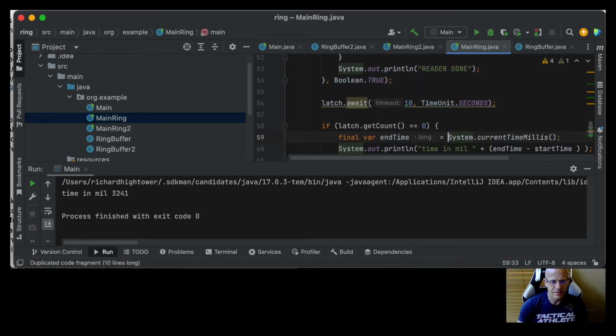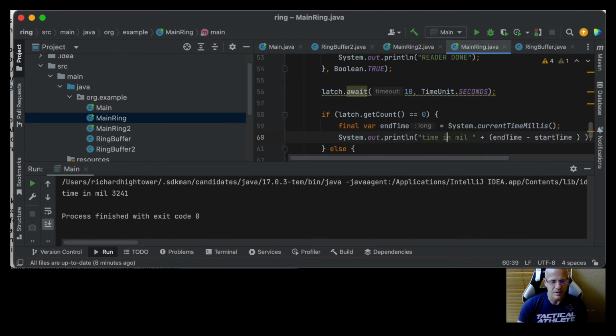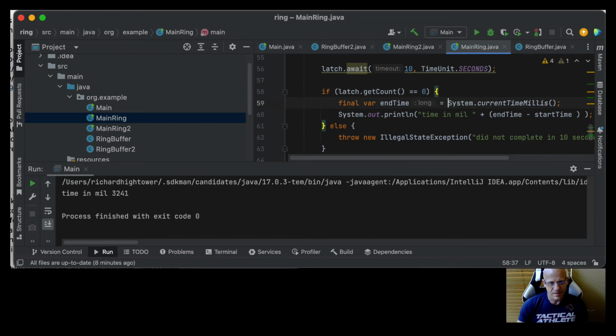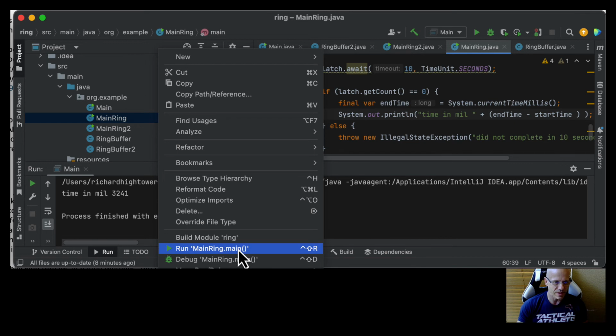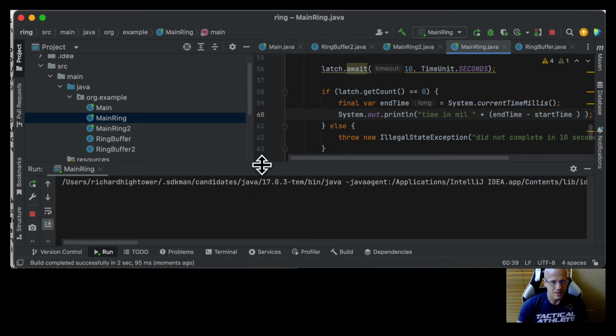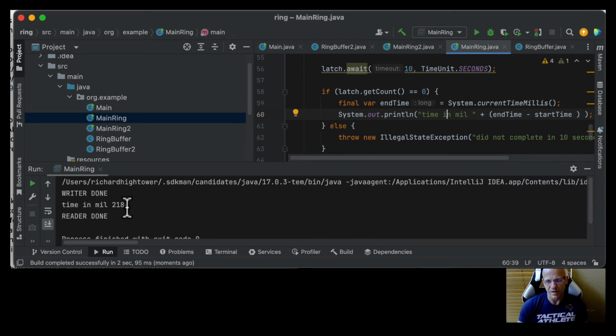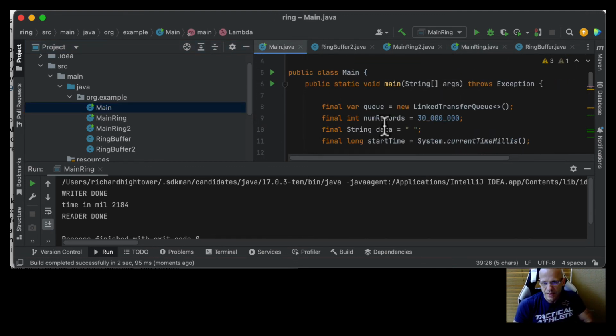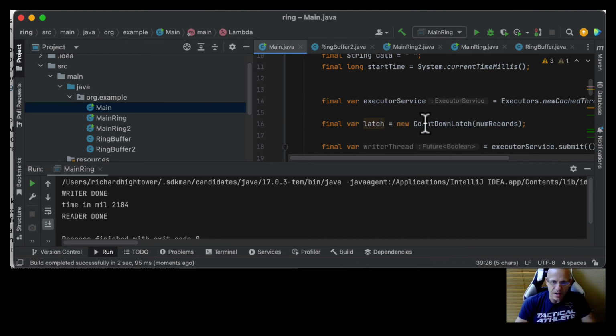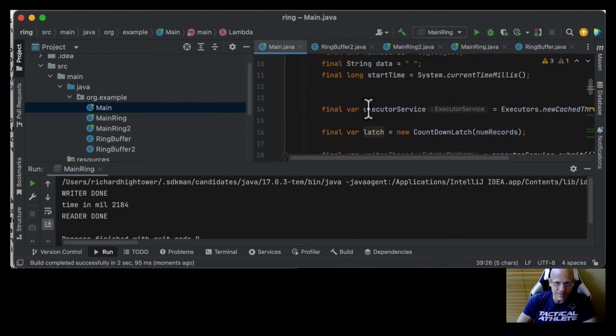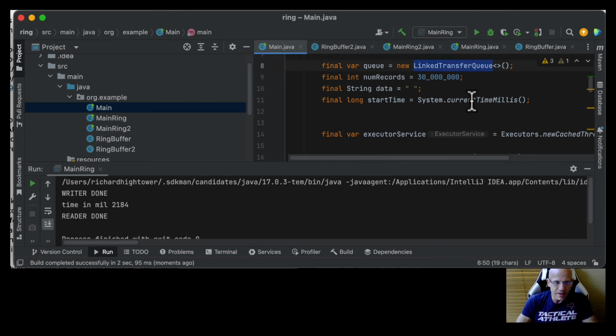And right off the bat, we saved about what? We went from 3 seconds to 2 seconds. So instead of using what I found to be one of the fastest of the queues when I was using them in the past, this LinkTransferQueue, it doesn't do the blocking, so there's only so many positions so that you can synchronize the two threads. It is the fastest that I've found. There may be faster, but it's really fast.